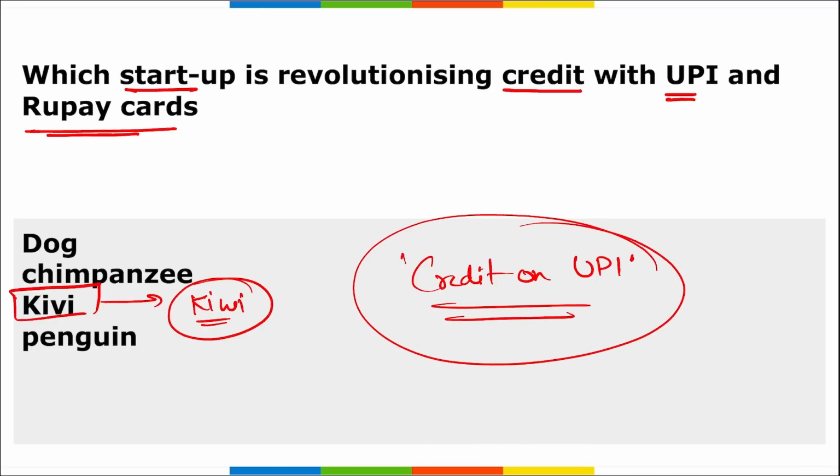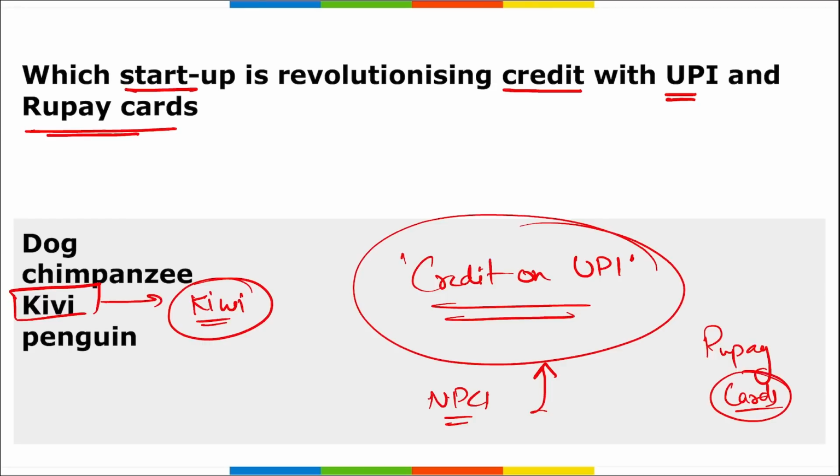This is launched by Kiwi, and with the help of this, it became the first app in India to receive the certification from National Payment Corporation of India to offer credit on UPI by partnering with various banks to issue the RuPay cards.